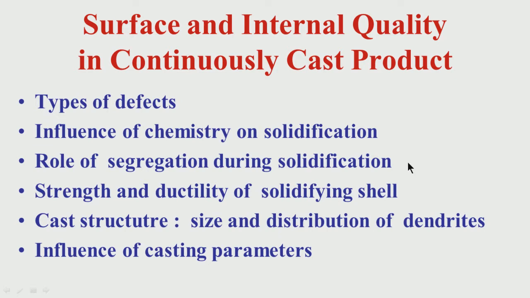Why segregation is important during solidification, how it is related to the quality problem, this I will be trying to discuss. Then another important issue is the strength and ductility of the solidifying shell. When steel is being continuously cast, solidification takes some time, it does not occur instantaneously. So, during the stage of solidification, the solid shell is forming, in between there is a mushy zone, that means solid plus liquid, and then there is the liquid. So, the shell is one aspect, then there is a mushy zone, and finally the liquid.